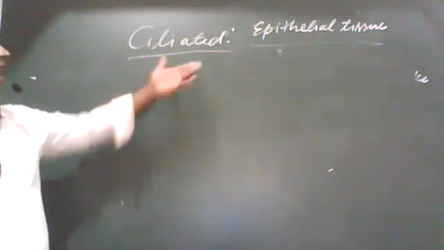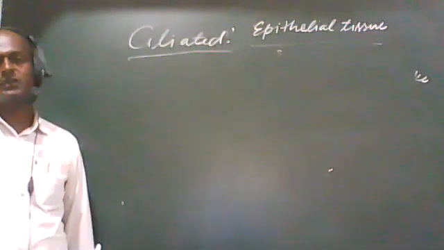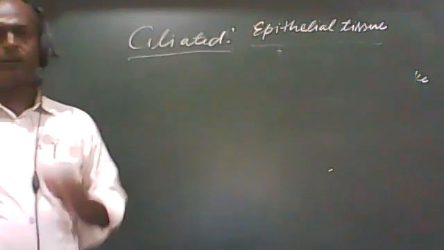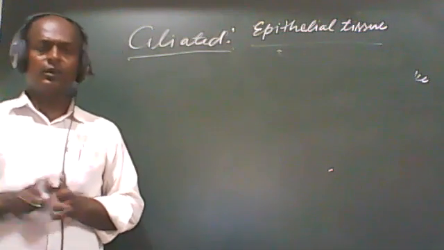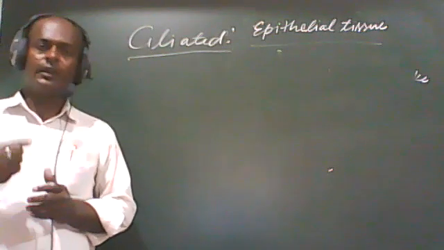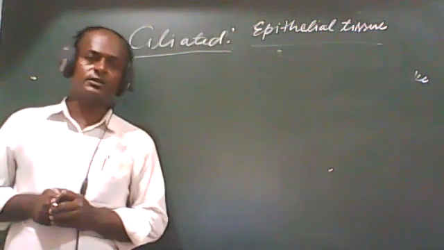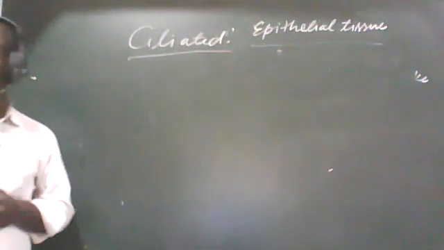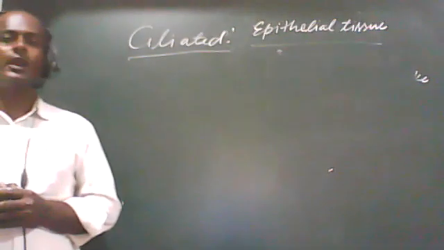Let us see. Ciliated epithelial tissue. If we discuss ciliated epithelial tissue, then we can say, students, that in our body, mostly in the intestinal region and in the tracheal portion, there are hair-like projections, and these hair-like projections are called cilia. It is present in the intestinal portion, due to which it is called ciliated. Ciliated epithelial tissue is the modified tissue of columnar and cuboidal tissue.